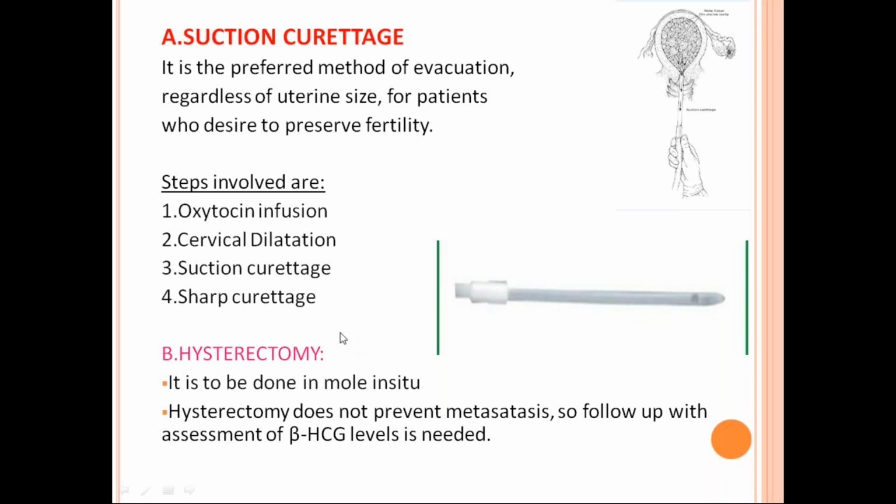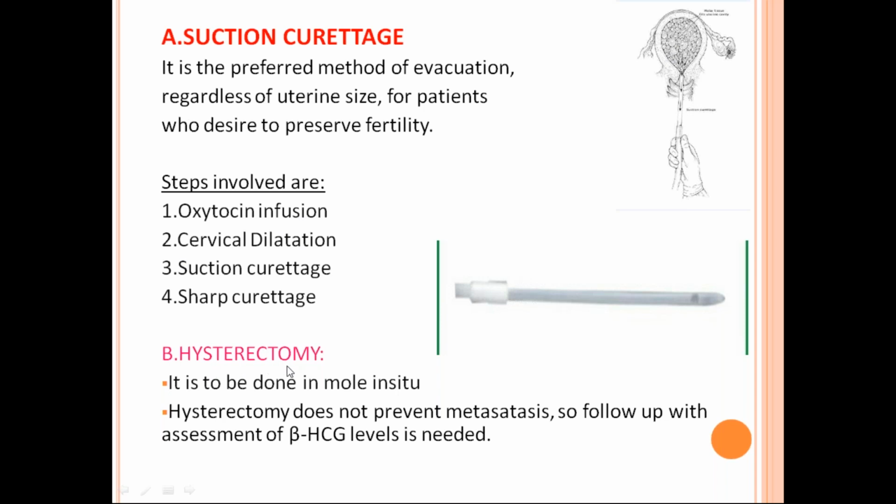Okay. Next step is sharp curettage. Sharp curettage is one step, depending upon the surgeon. It is the surgeon's choice whether to do a sharp curettage. Sharp curettage is nothing but, after you have done a suction evacuation, any remaining tissue in the uterus you can just sharply curette and remove. But there is a chance of perforation if you do a sharp curettage. Nowadays, because the suction evacuation is done under proper ultrasonic guidance, you will know whether the whole tissue is removed and there is no need of sharp curettage. So it depends upon the surgeon's choice whether you want to do a sharp curettage or not. This is how you do a suction evacuation for a case of a hydatidiform mole.